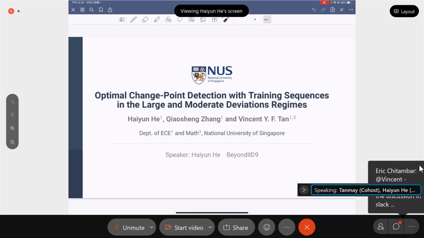Hello, everyone. Today I'm going to present a paper called "Optimal Change Point Detection with Training Sequences in the Large and Moderate Deviation Regimes." It is a joint work by me, Dr. Zhang Qiaosheng, and Prof. Vincent. We are from the National University of Singapore.